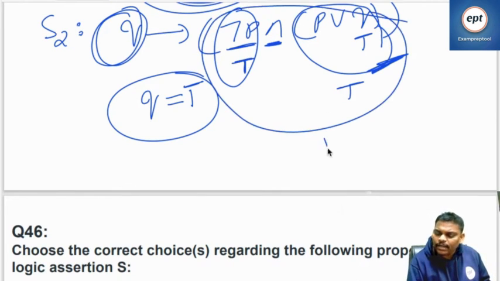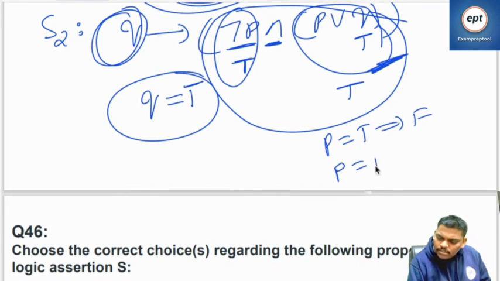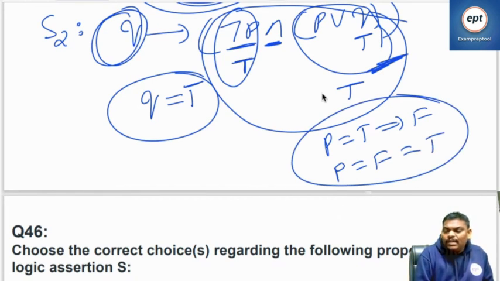If P is true, negation P becomes false. If P is false, it becomes true. From the left, I cannot conclude the right. So S2 fails.